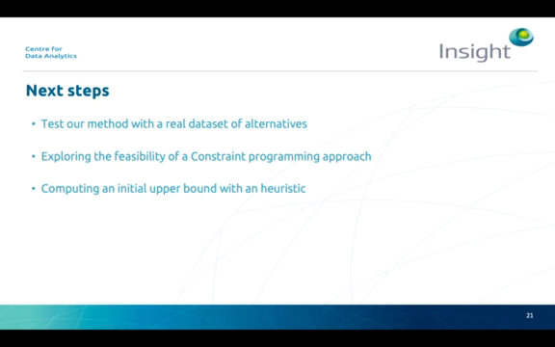Next steps could involve, for example, testing our method with a real dataset of alternatives in a preference elicitation process. Also exploring the feasibility of a constraint programming approach to further reduce the number of subsets to evaluate, and computing an initial upper bound with a heuristic to quickly discard sets with high max regret.